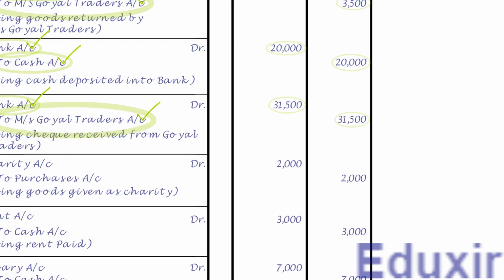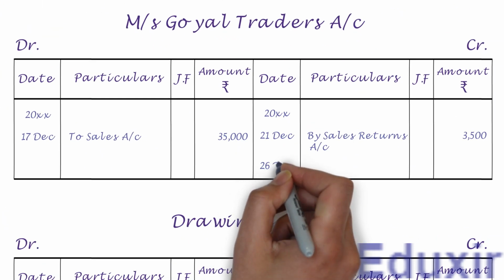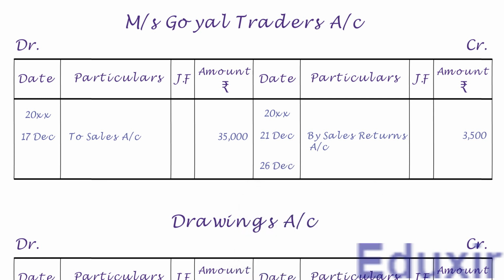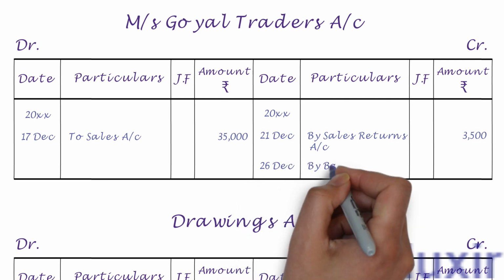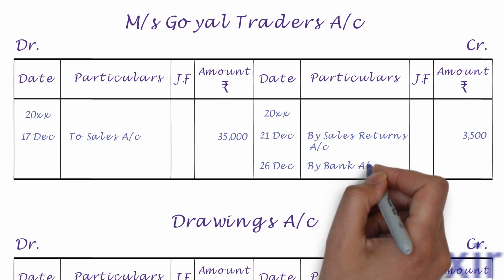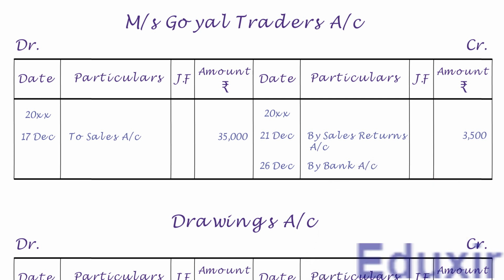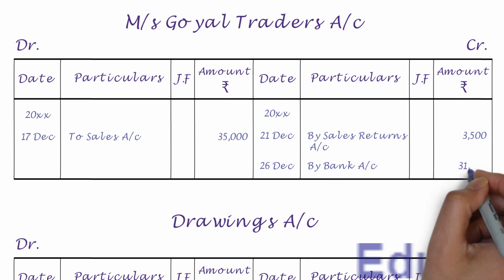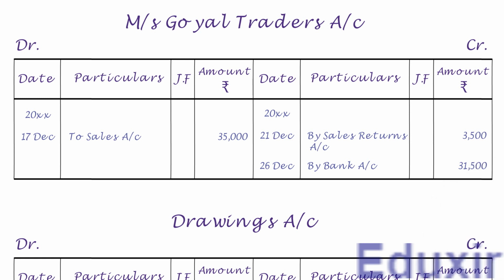On the credit side, let us first write the date in the date column. Let us then write by bank account into the particulars column. Let us write the credit amount of 31,500 rupees into the amount column. With that, we have completed the posting of this journal entry into Messrs. Goel Traders account. Let us now take up the next entry.